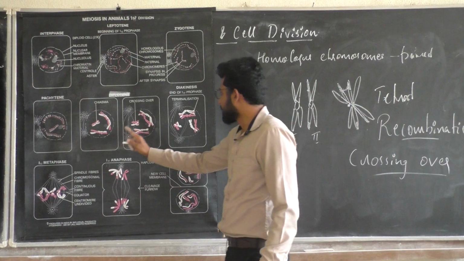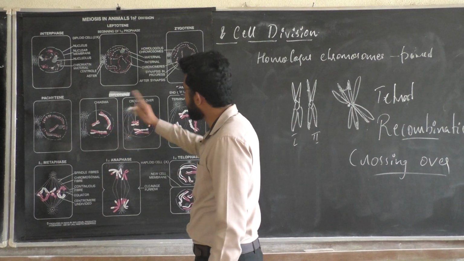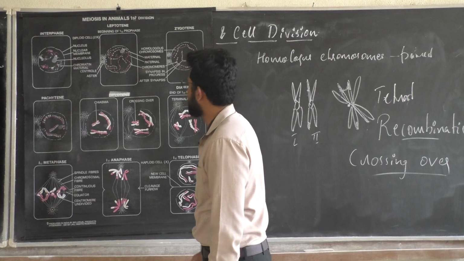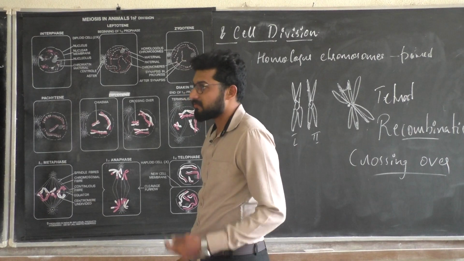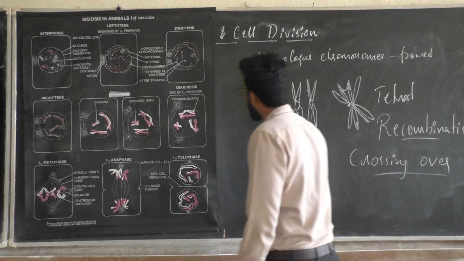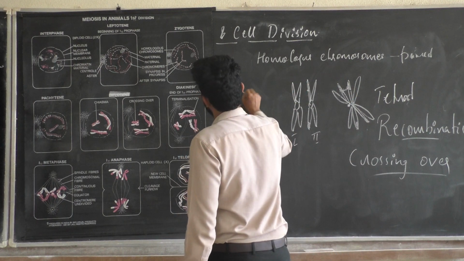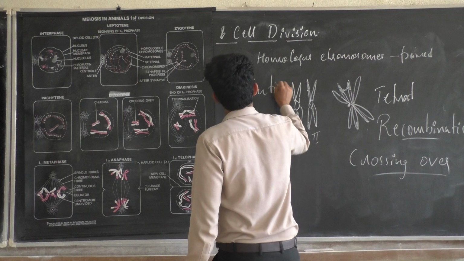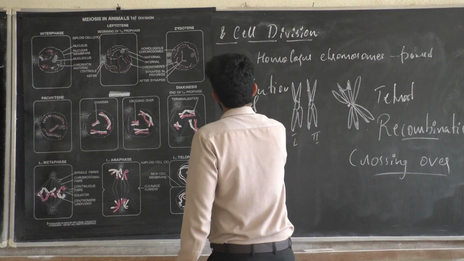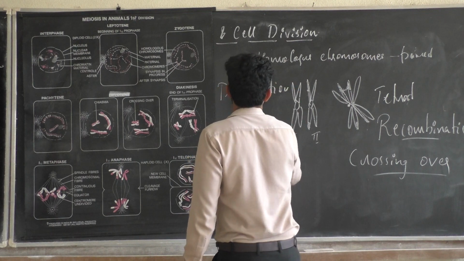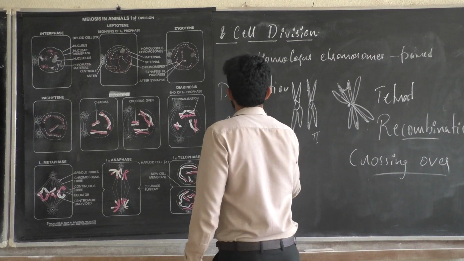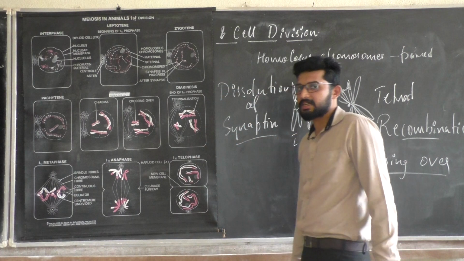Then we are shifting into the diplotene stage, where I write, dissolution of the synaptonemal complex takes place.